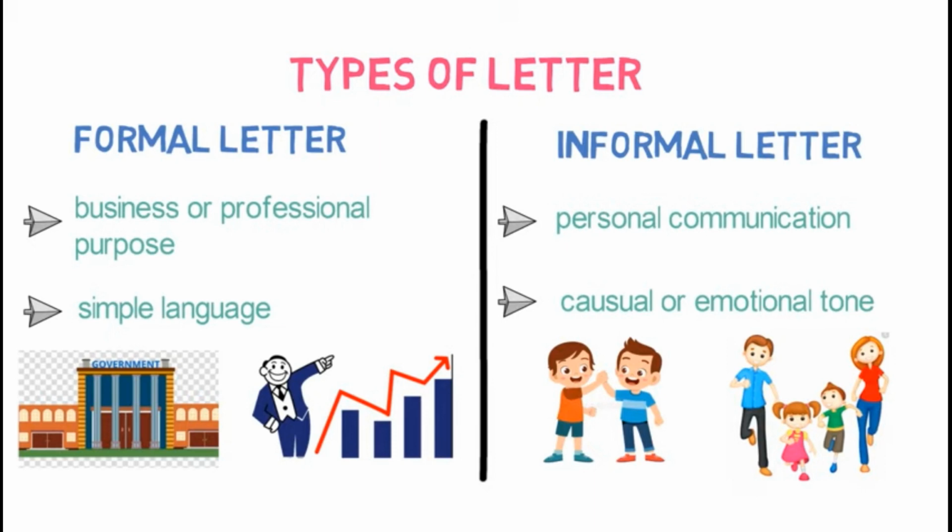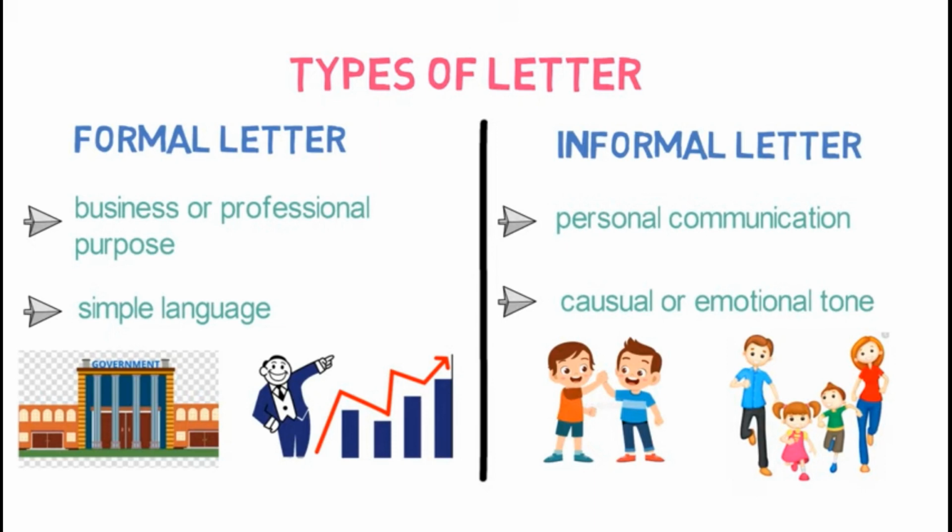Letters are mainly divided into two types: formal letter and informal letter. Formal letter means official letter, informal means personal letter. We write formal letter for the purpose of business or any professional matter.